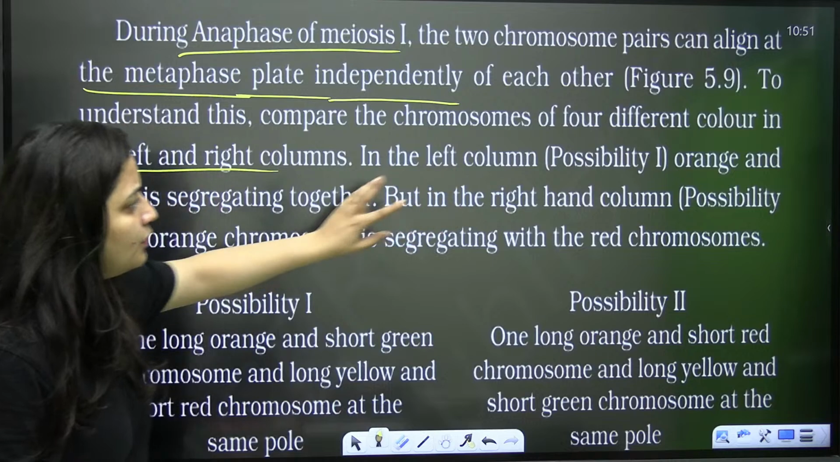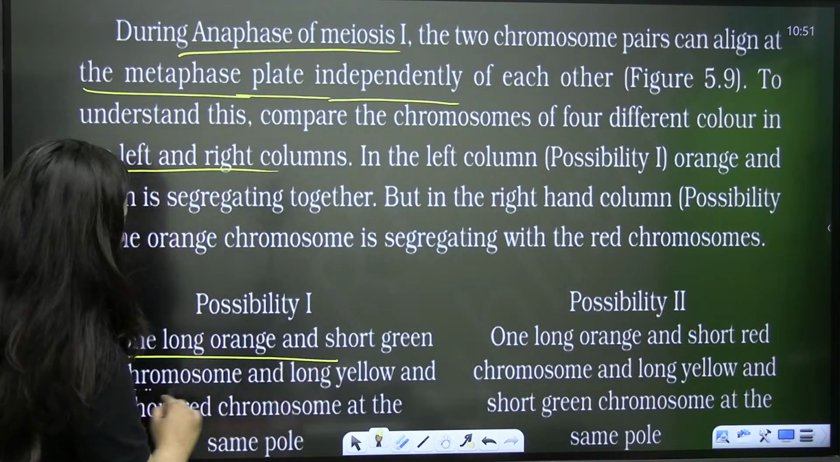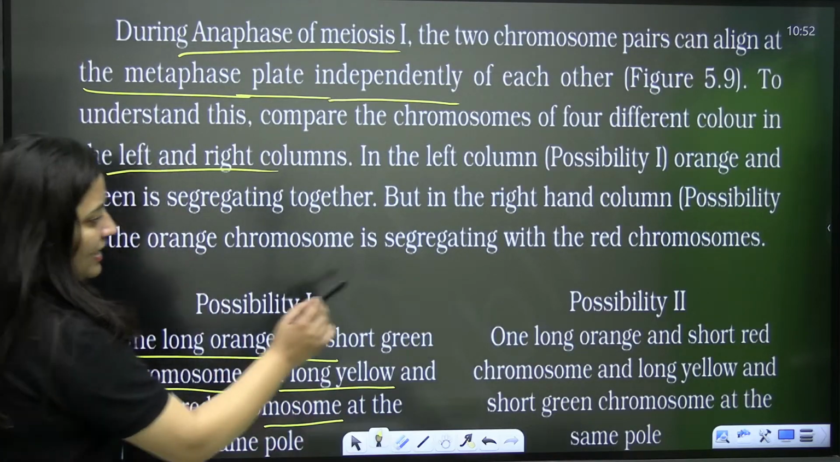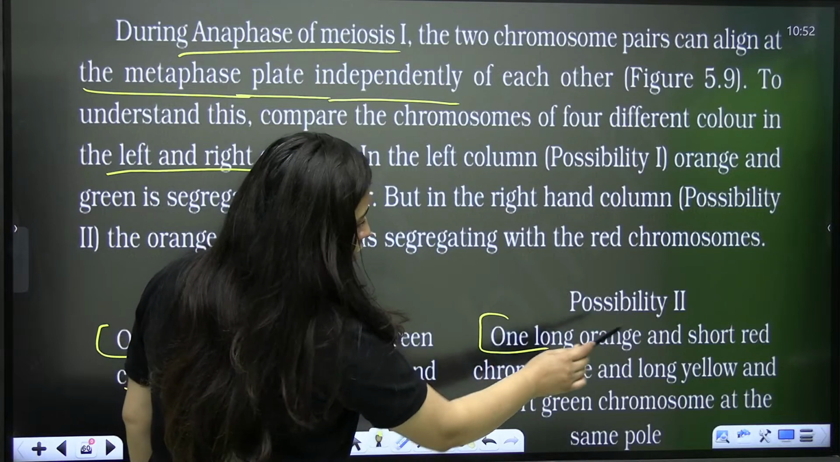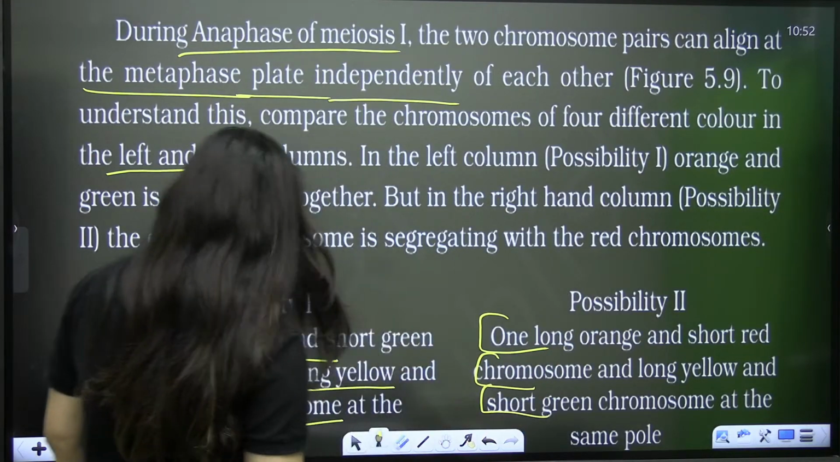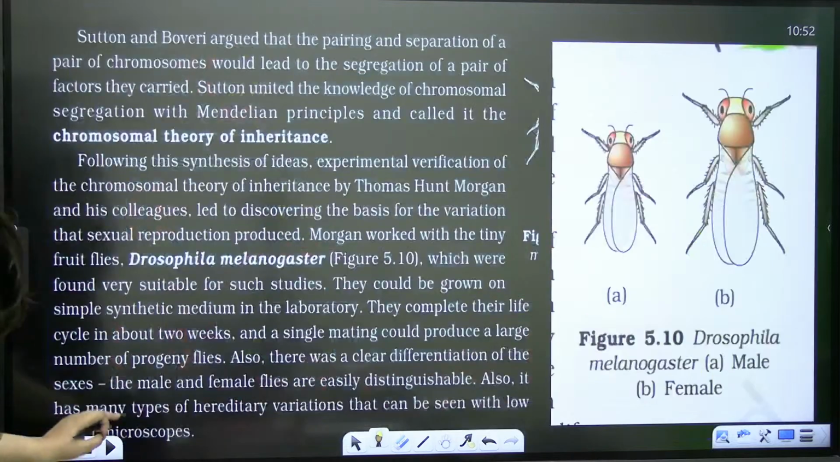So left column, possibility 1: one long orange and short green chromosome and long yellow and short red chromosomes at the same pole. And possibility 2: one long orange and short red chromosome and long yellow and short green chromosome at the same pole. So basically they are talking about this. Done? So this is what they are explaining, right?